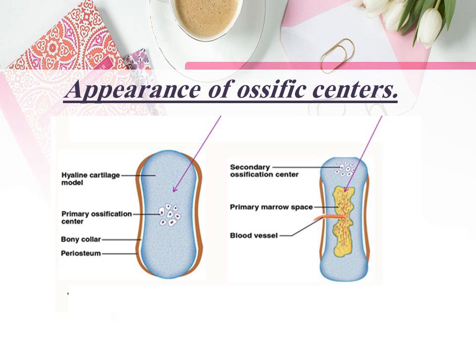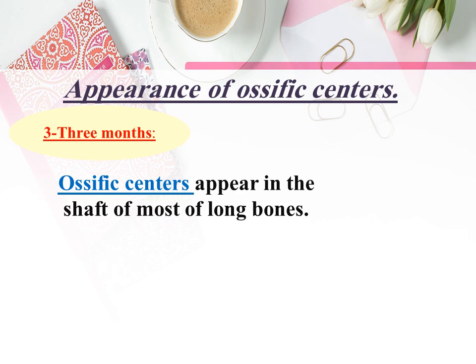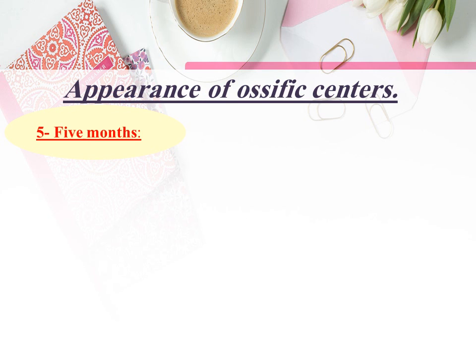Fourth parameter is the appearance of the ossific center. Bone at the beginning is formed of cartilage, then converted to bone and appears as an ossific center. Ossific center appears in the jar as a brown spot. At 2 months, ossific center appears in the clavicle, lower jaw, and bodies of vertebrae. At 3 months, it appears in the shaft of most of the long bones.